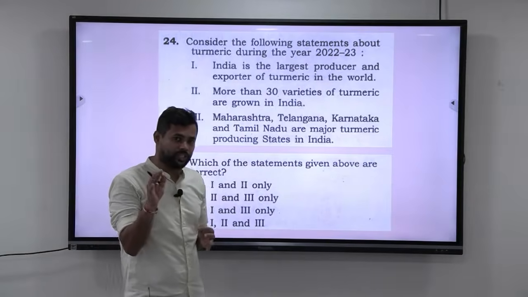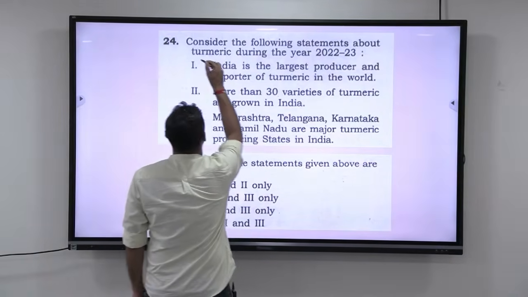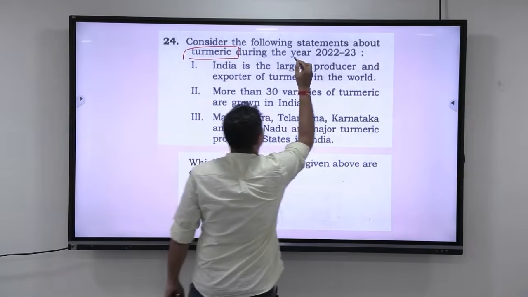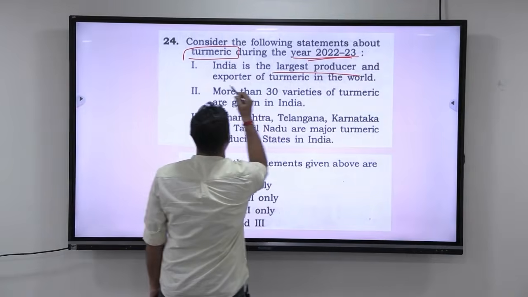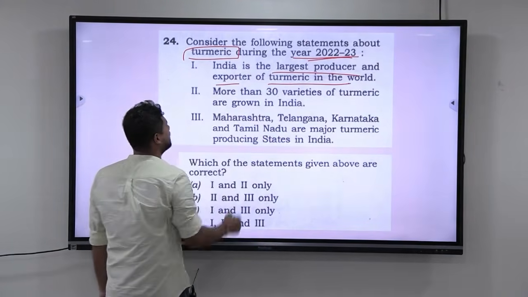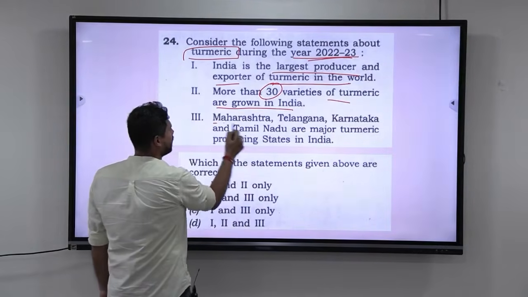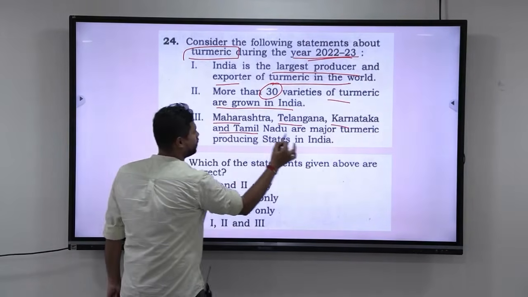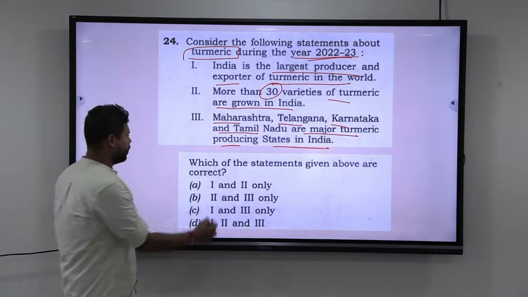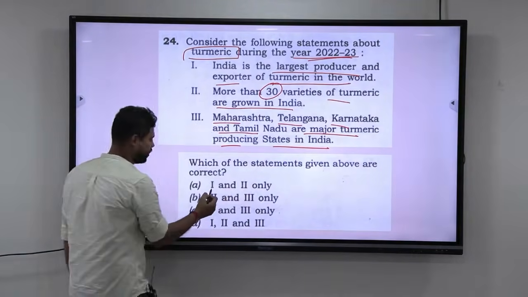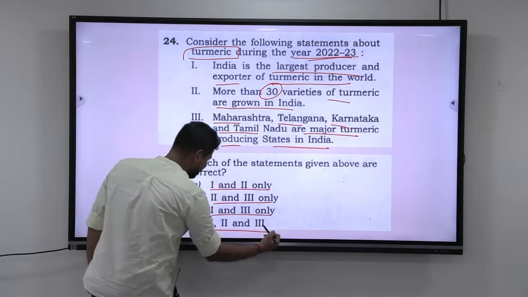All right, guys, let us look at this question. First, let me read out the question. Consider the following statements about turmeric. During the year 2022-2023, India is the largest producer and exporter of turmeric in the world. More than 30 varieties of turmeric are grown in India. Maharashtra, Telangana, Karnataka and Tamil Nadu are major turmeric producing states in India. Which of the statements given above are correct? 1 and 2 only, 2 and 3 only, 1 and 3 only, 1, 2 and 3 only.